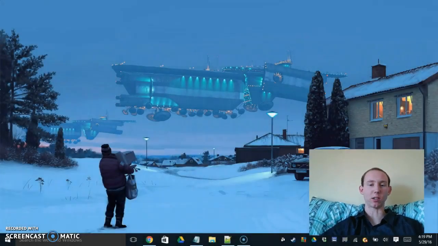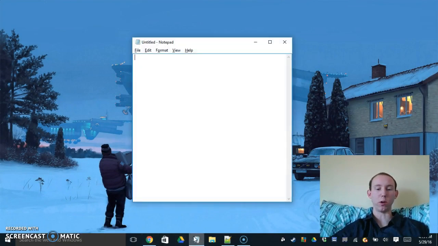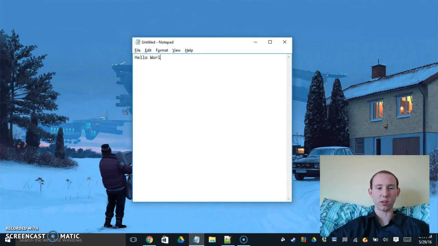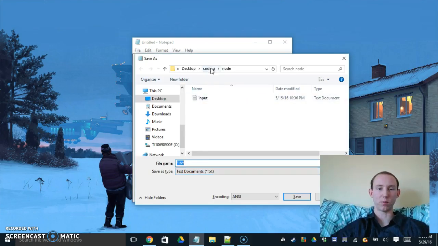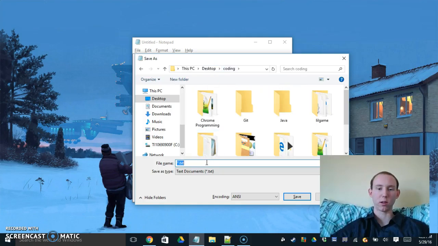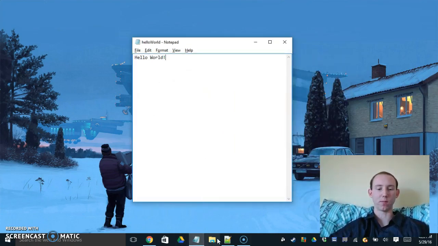When I was getting curious about computer programming, I tried to find the quickest and easiest way to get started. And what I found was that you can actually open up a notepad and type anything. A common thing for your first program to write is hello world. So we'll just write that, and I'm going to save that into my coding folder, and I'm going to call it hello world. And this is something you can try as well. Just make sure that for the file type at the end you put .html and save it.